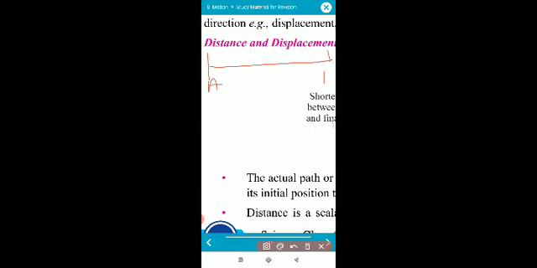A to B is 100, and returning to C is 30, so the total distance equals 100 plus 30, which is 130 kilometer.